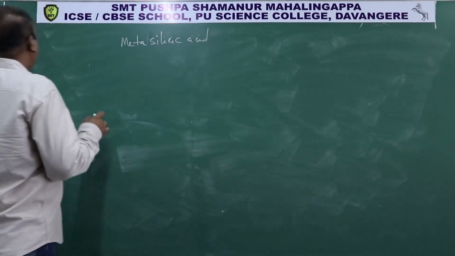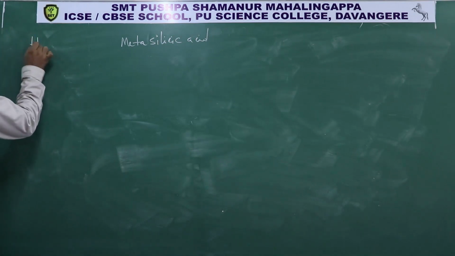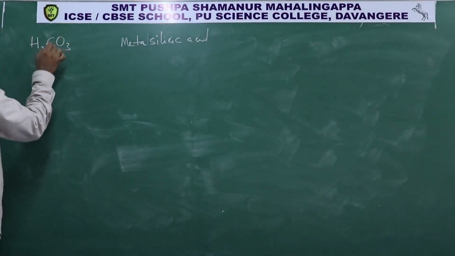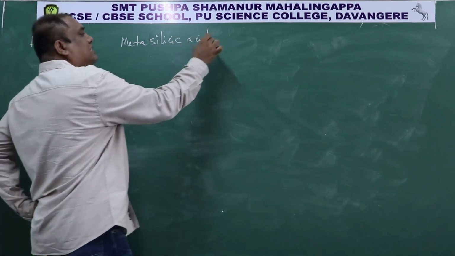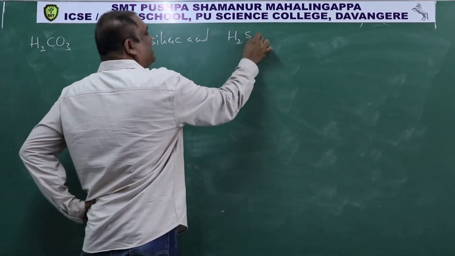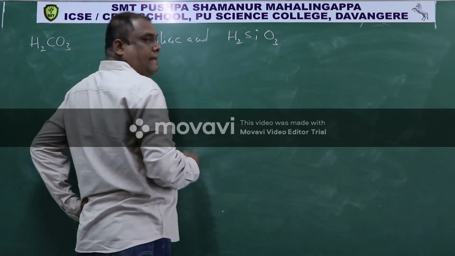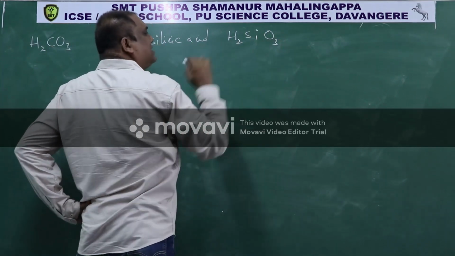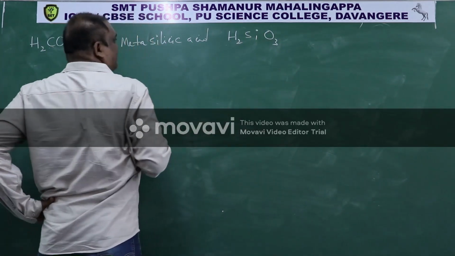Just like we have carbonic acid, formula H2CO3, in place of carbon I have silicon: H2SiO3. So this is called metasilicic acid, similar to carbonic acid.